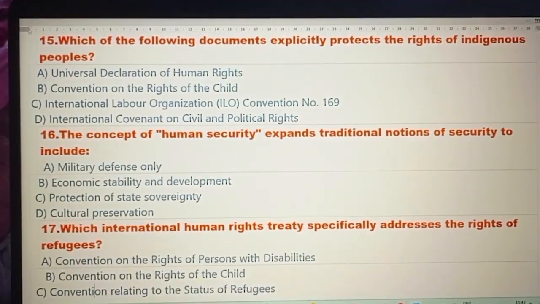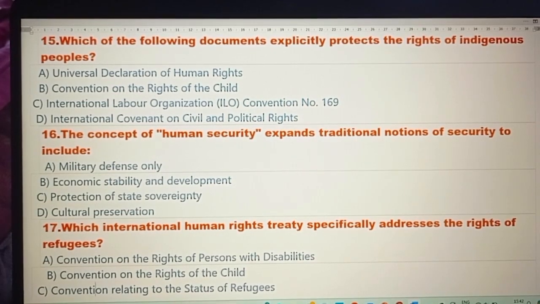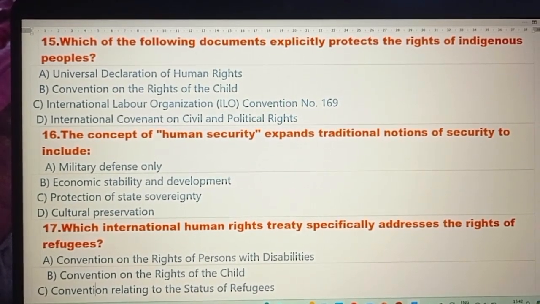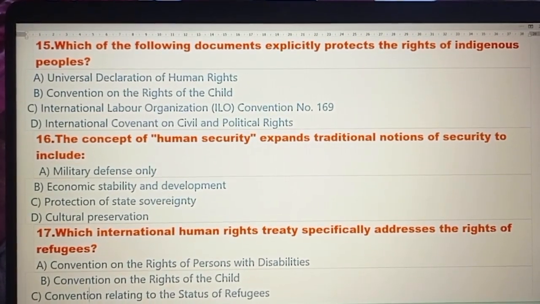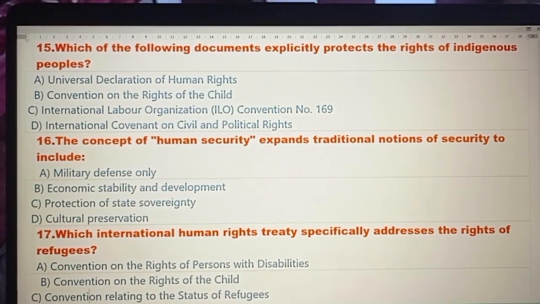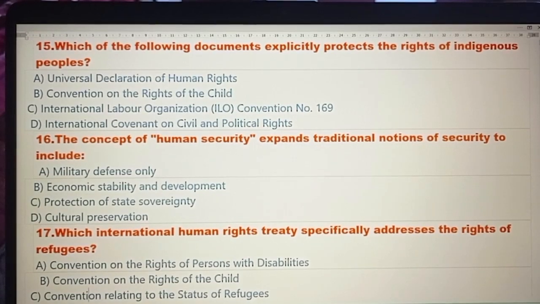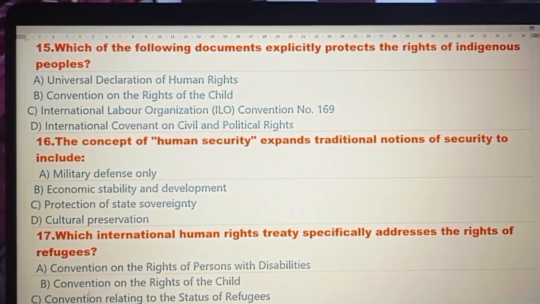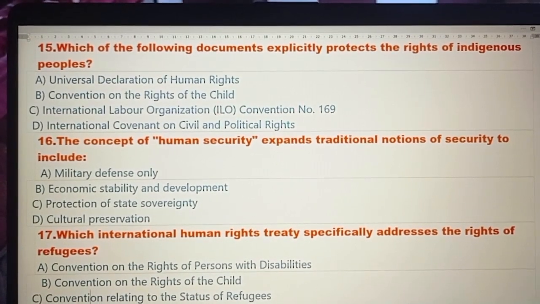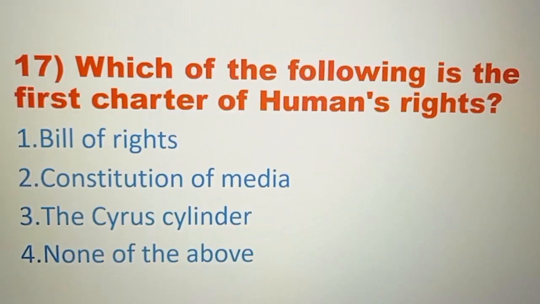Question number 16. The concept of human security expands traditional notions of security to include: A. Military defense only. B. Economic stability and development. Option C. Protection of state sovereignty. Option D. Cultural preservation. And the right answer is option number B. Economic stability and development.